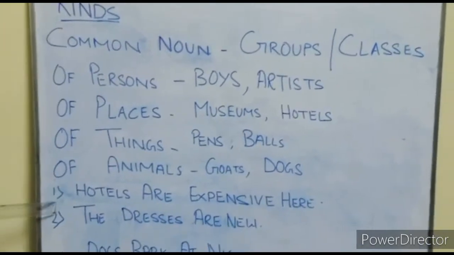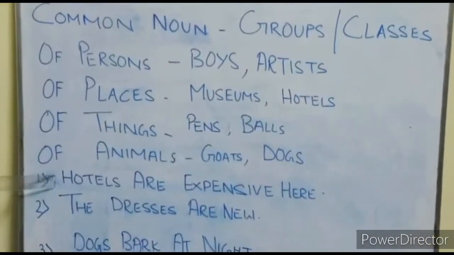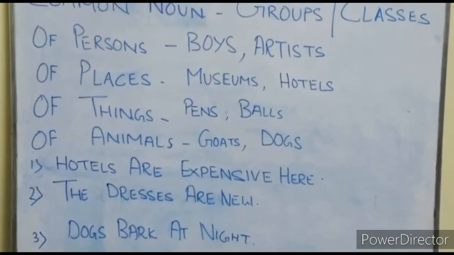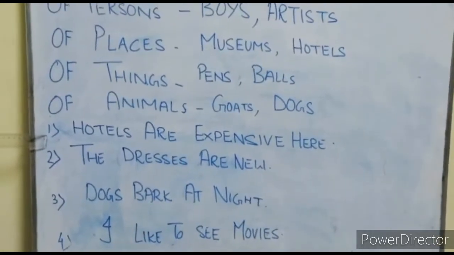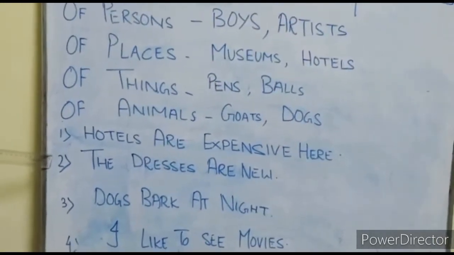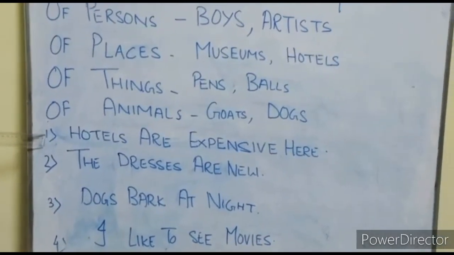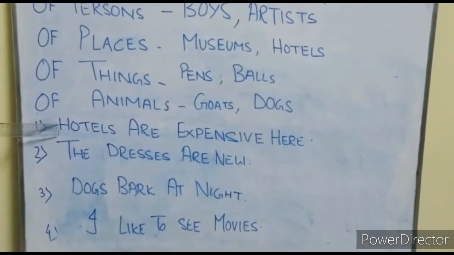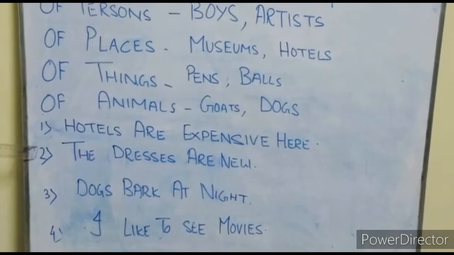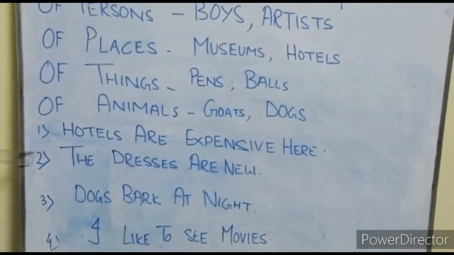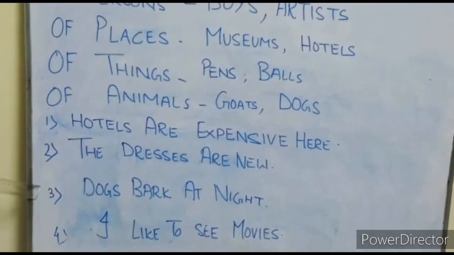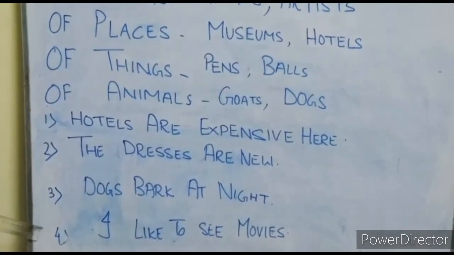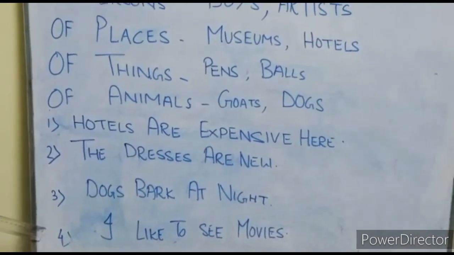So the first example, hotels are expensive here. Here the common noun, hotel. Now write number 2, 3 and 4 quickly in your copies. Number 1, hotels are expensive here. You have to write number 1 also and you have to underline hotels. Number 2, the dresses are new. You have to underline common noun here. Number 3, dogs bark at night. Number 4, I like to see movies.